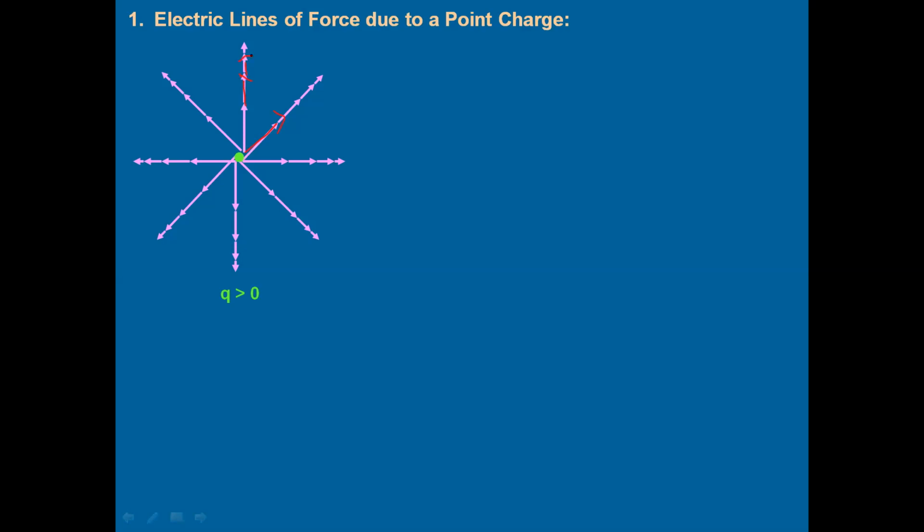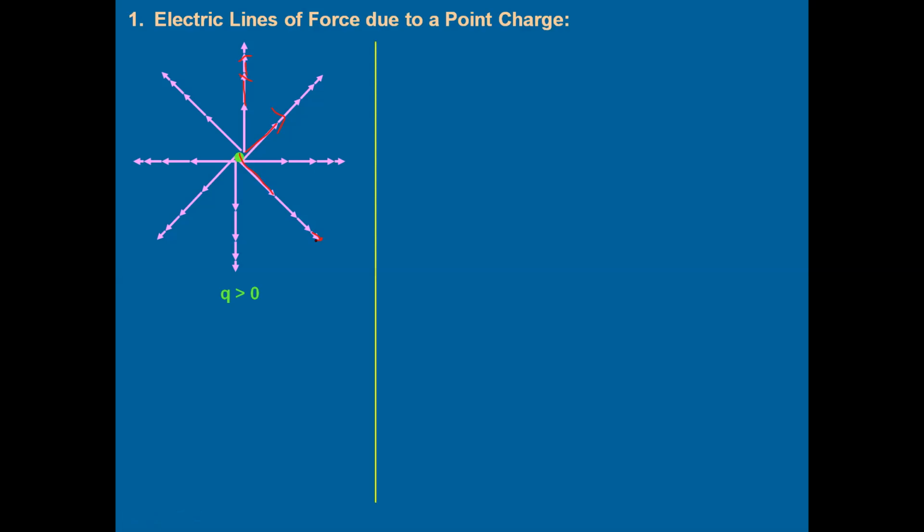So many vectors are there, and as you can see, when we move away from the positive charge, the length of these vectors is reducing, which means from the length of the vector we will understand how strong the electric field is at that point. Near the charge, the length of the vectors is bigger. See, this is a bigger vector, whereas as you move away from the charge, the length of the vector becomes less. So the greater the length of the electric field vector, the stronger the electric field at that point. So this is one representation, using vectors.